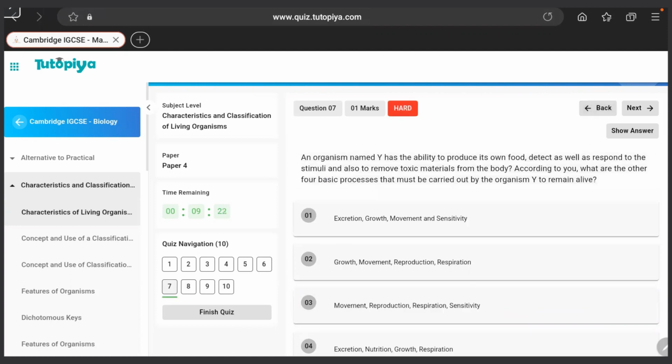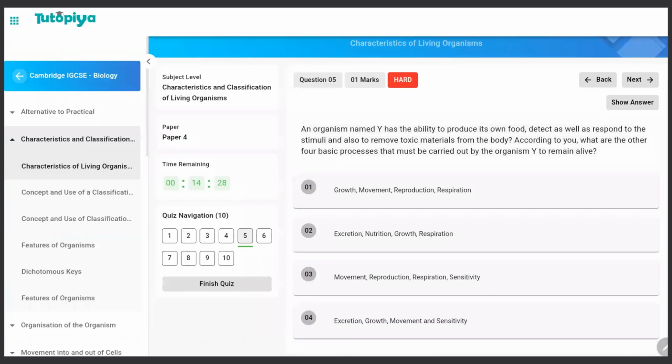We have this other question here. An organism named Y has the ability to produce its own food, detect as well as respond to the stimuli, and also to remove toxic materials from the body. According to you, what are the other 4 basic processes that must be carried out by the organism Y to remain alive? So let's just take a look at what they've mentioned here.